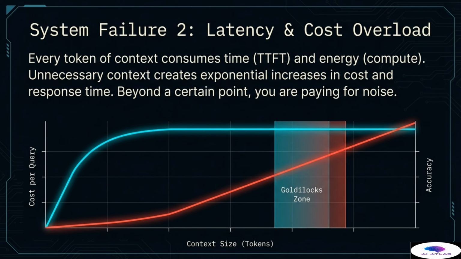Beyond a certain point, the marginal gain in accuracy is negligible or even negative, yet the cost continues to skyrocket with every additional token. This clear divergence defines the critical Goldilocks zone. We must operate where we achieve near maximal accuracy without incurring the exponential penalties of oversized context windows. If we send 50,000 tokens when 5,000 highly relevant tokens would suffice, we are essentially paying 5 to 10 times the cost, delaying the response time, and, critically, paying a premium for noise. Efficient fueling is therefore not just an architectural nicety. It is an economic necessity for any scalable, high-throughput operation.